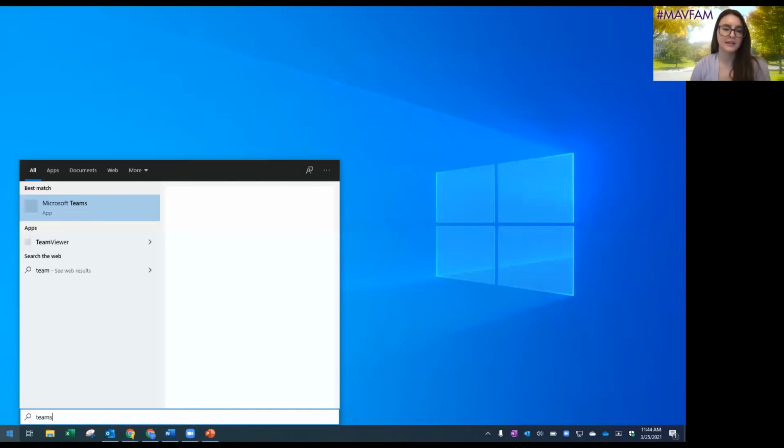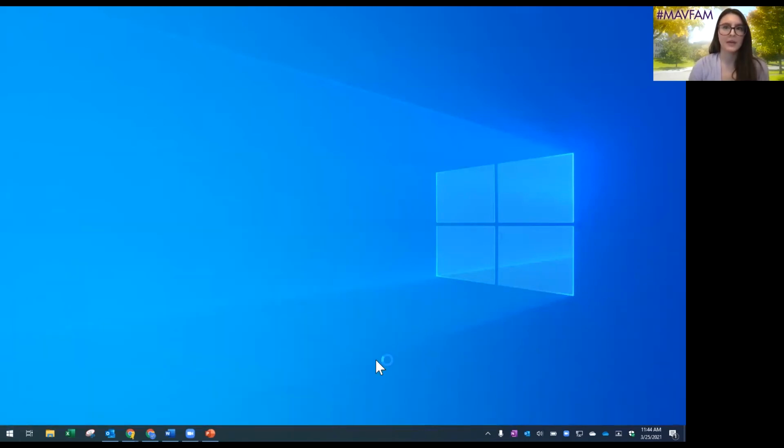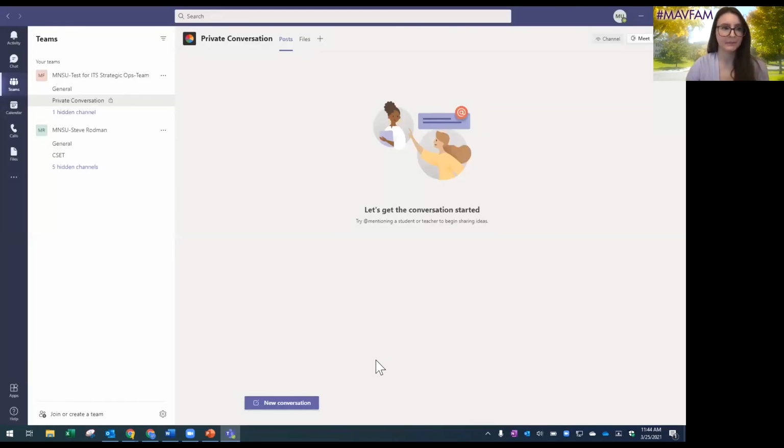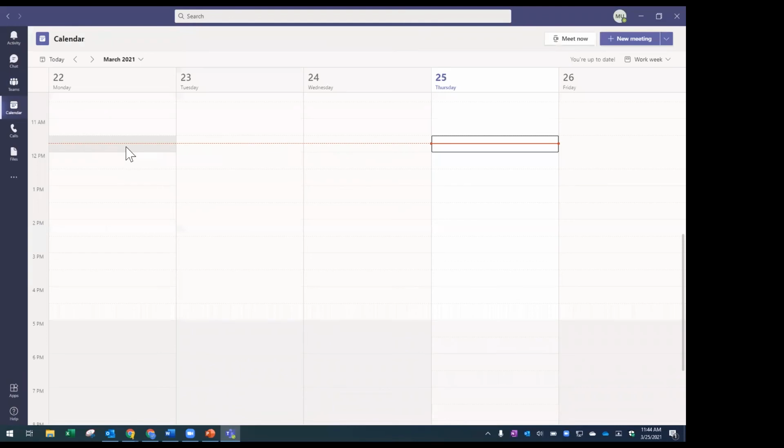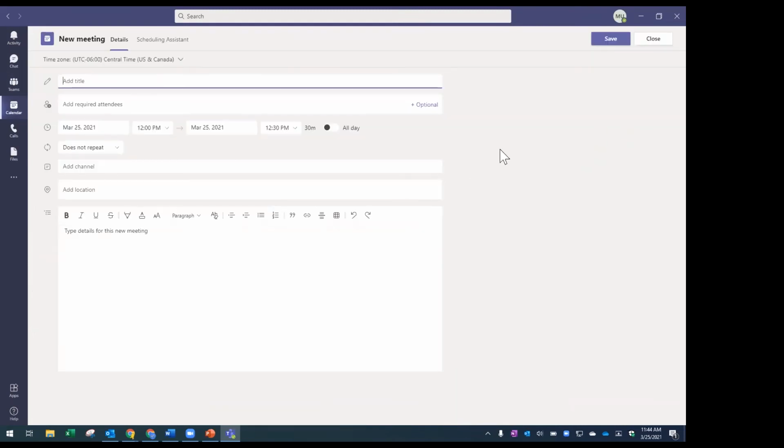Yeah, and you might get to this in a moment, but we have a question on how to schedule a Teams meeting similar to Zoom. Oh, sure. Okay. Yeah, much like Zoom, you can hold meetings in Teams as part of a team or as part of a chat, or you can create custom meeting information. So I can go to my calendar here. That's one of my options on my left side, and I could create a new meeting, and I can schedule a meeting. And by default, it will create it as a meeting in Teams.